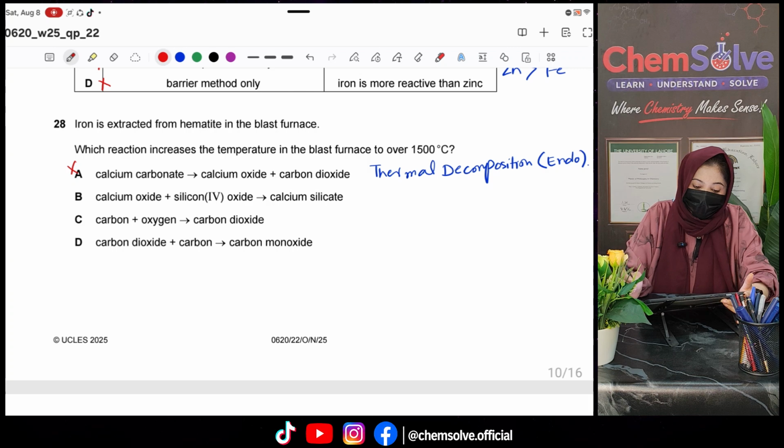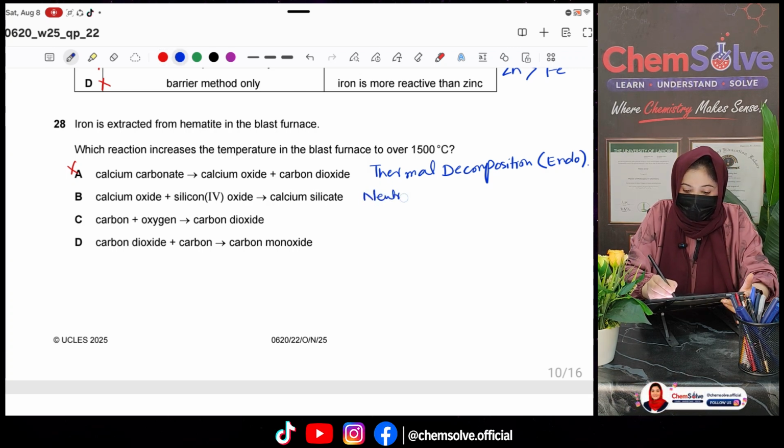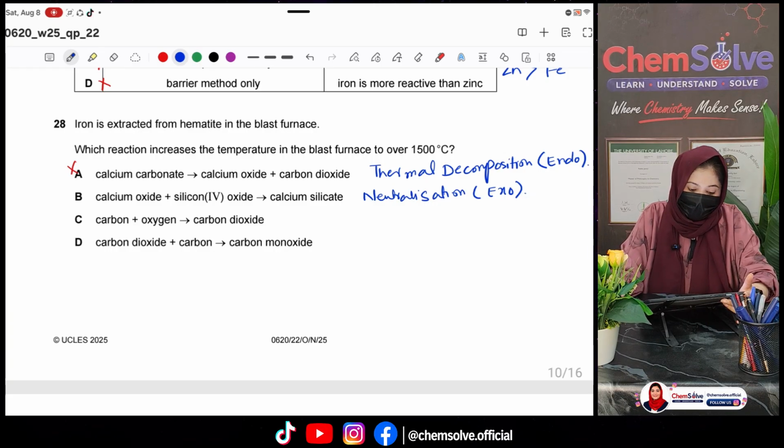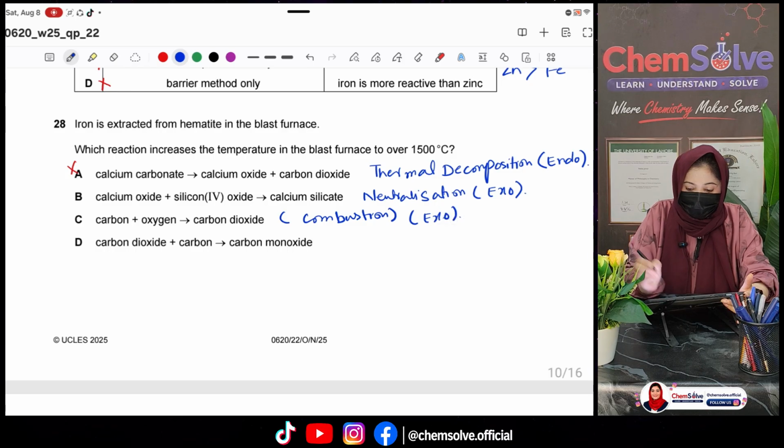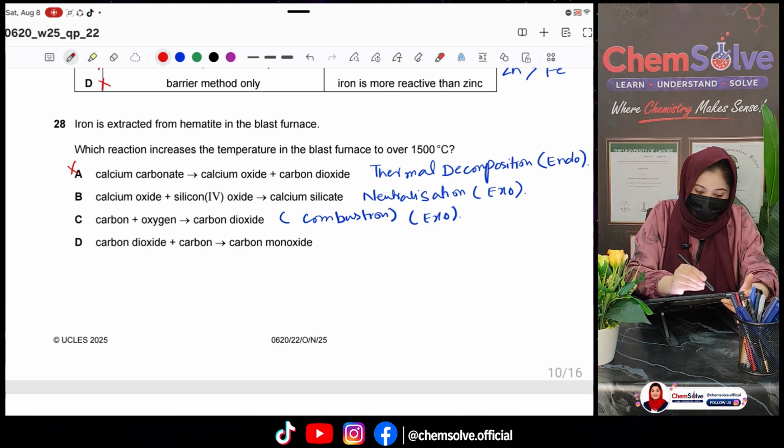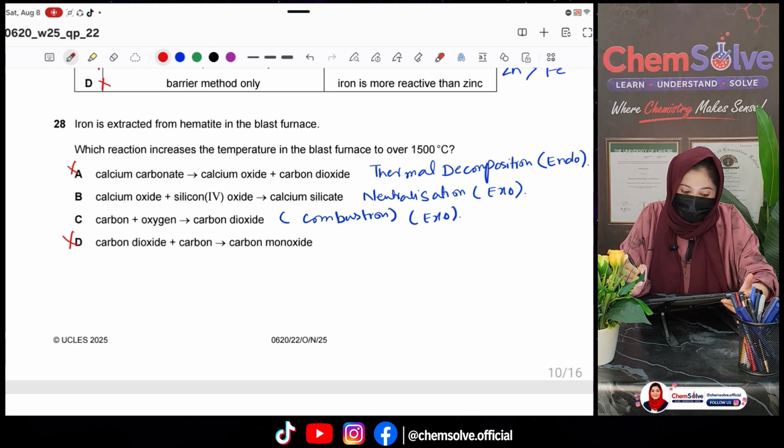Calcium oxide and silicon oxide. This is basically a neutralization reaction. Neutralization reactions are exothermic. So it could be an option. Carbon and oxygen. This is a kind of combustion. So it could also be exothermic. Carbon dioxide and carbon, which make carbon monoxide. And this also is not our option. So we have to choose between B and C.